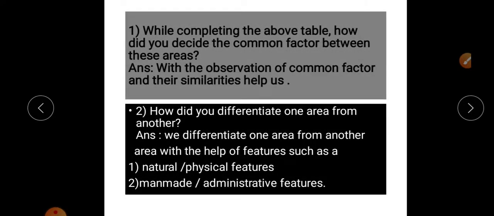And some questions are there. While completing the above table, how did you decide the common factor between these areas? We also find a common factor within that region. But how can we find that factor? First we read that point, and then we observe what the common factor is and what the similarities are, and those similarities help us identify the region.